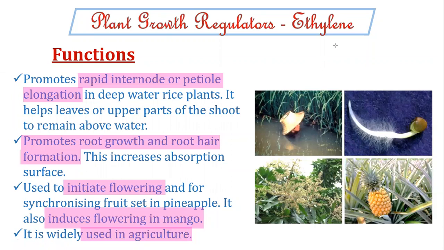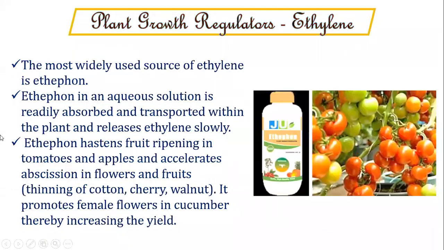to the further topics. We have to learn about one compound called ethephon. Yes, what is ethephon? Ethephon is the most widely used source of ethylene. It is an aqueous solution that is readily absorbed and transported slowly within the plant and releases ethylene slowly. So this ethephon gets readily absorbed by the plant and very slowly releases ethylene.